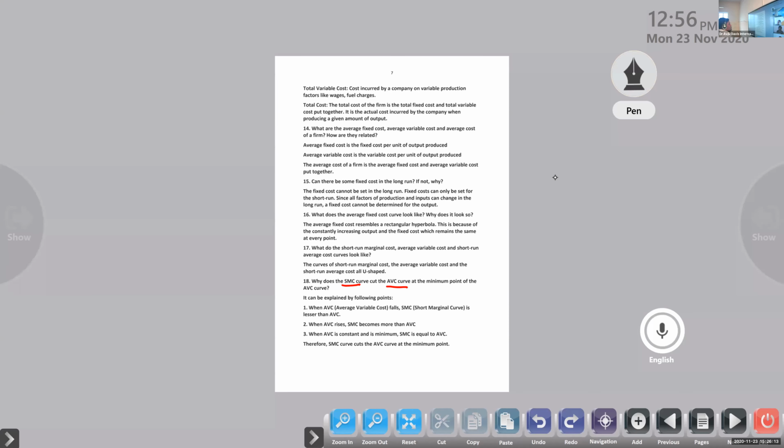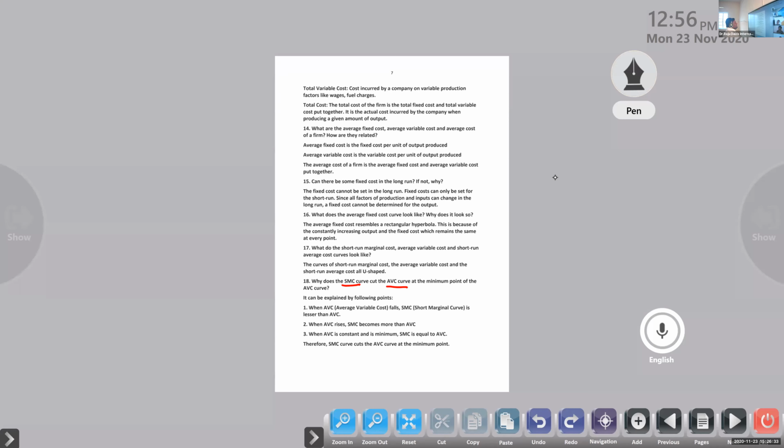What are the average fixed cost, average variable cost, and average cost of a firm? How are they related? Average fixed cost is the fixed cost per unit of output produced. Average variable cost is the variable cost per unit of output produced. So it is related to the unit of output produced. Clear? So we know the equation also, right?